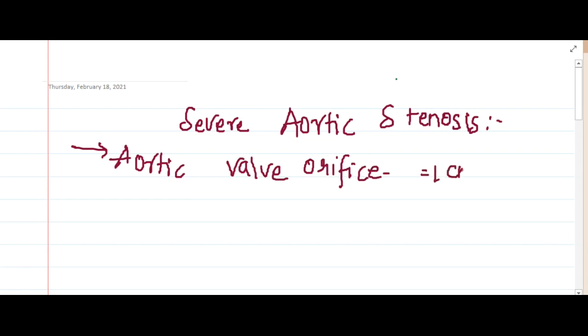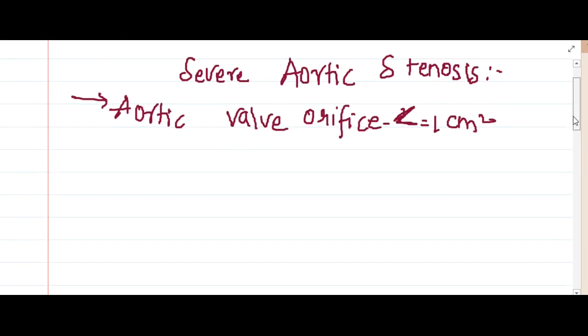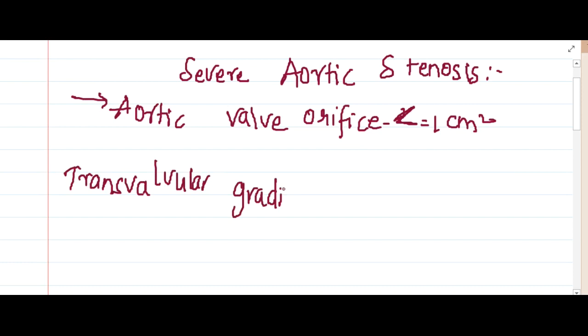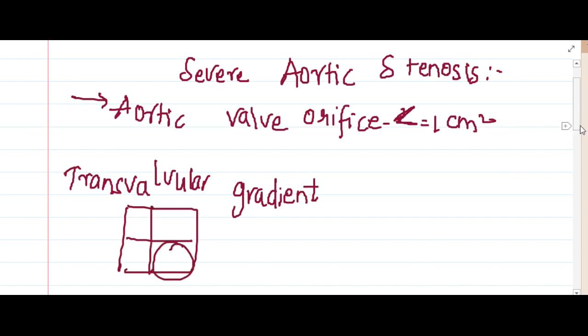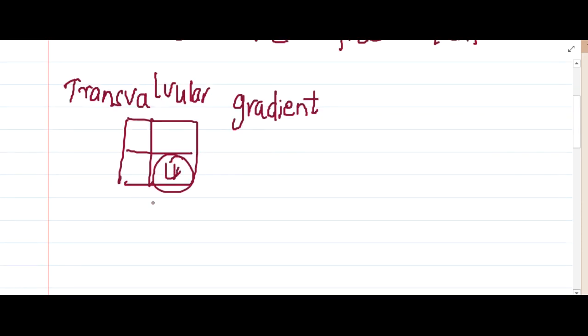Then we call it severe aortic stenosis. And one more important thing is the transvalvular gradient, that is the pressure difference between the left ventricle and the aorta, which is more than 40 millimeters of Hg.